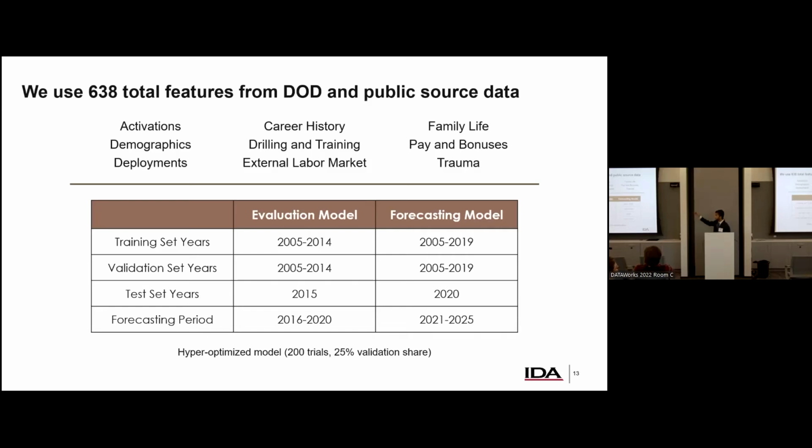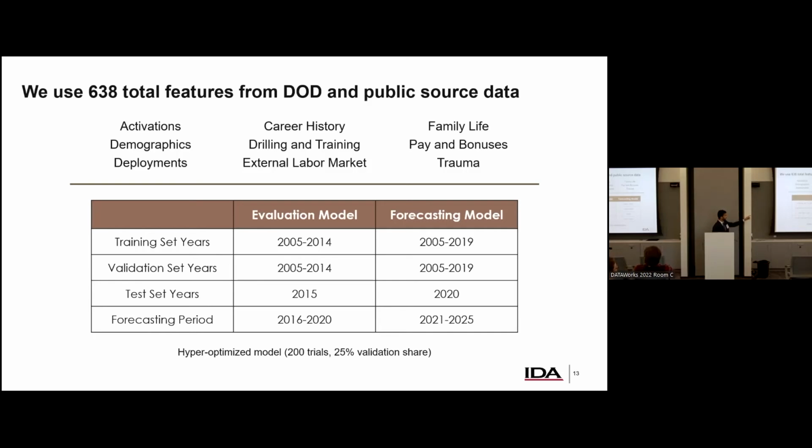And that is something that we can replicate in our data set, because the tree model is going to pick up on those splits. So as long as we give it information about the deployment schedule and information about how long it's been since you've had a kid, it should be able to figure out those contours. So again, we use a wide variety of data here. I'll let you read it for yourself.